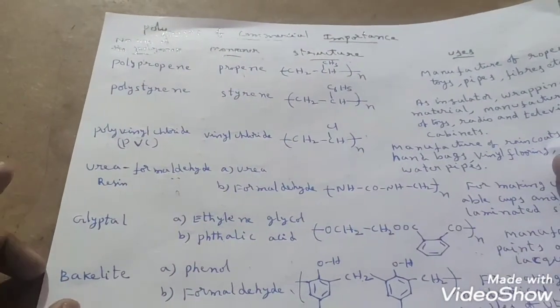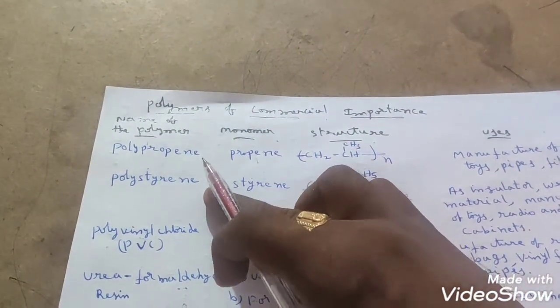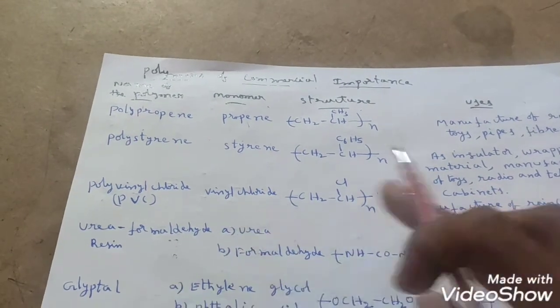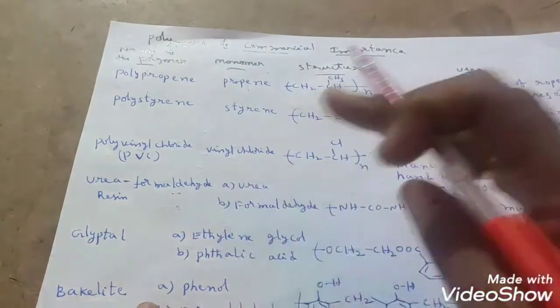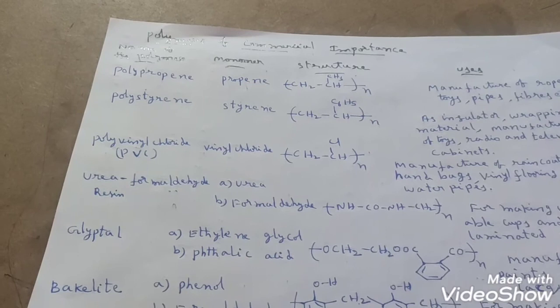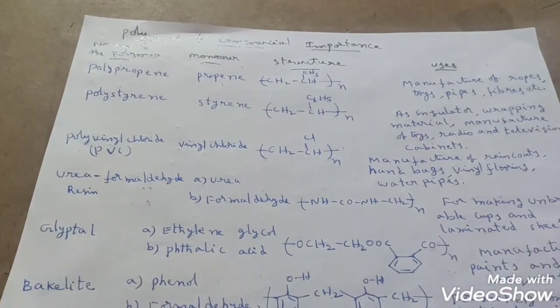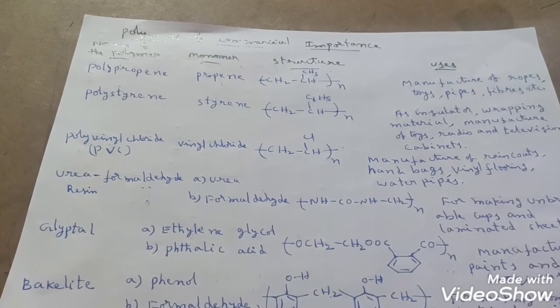Along with this, there is a chance to ask extra, which I have given to you in this part. Polypropene, polystyrene, polyvinyl chloride, urea formaldehyde resin and glyptal. Bakelite already given, right? These 5 also you have to keep in our mind. Okay. I hope everybody understood. So based on this chapter, we are going to solve some competitive questions in the next video. Okay, students.